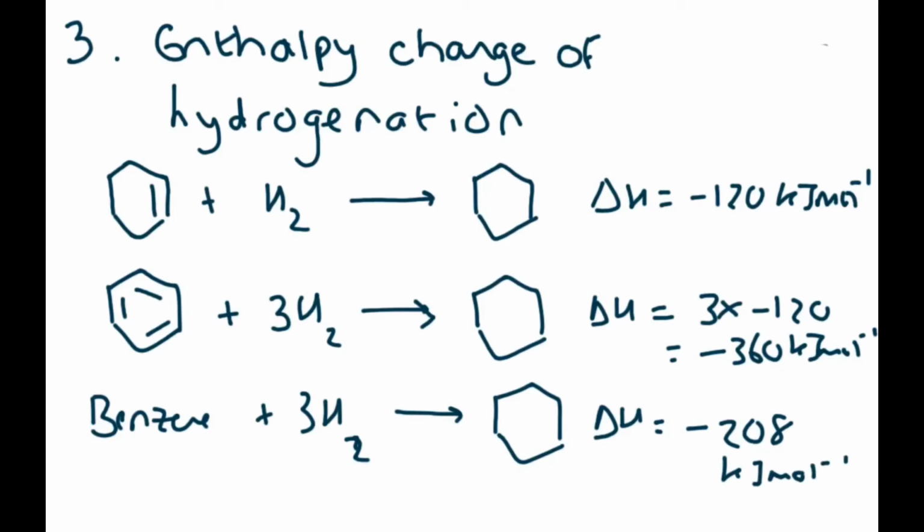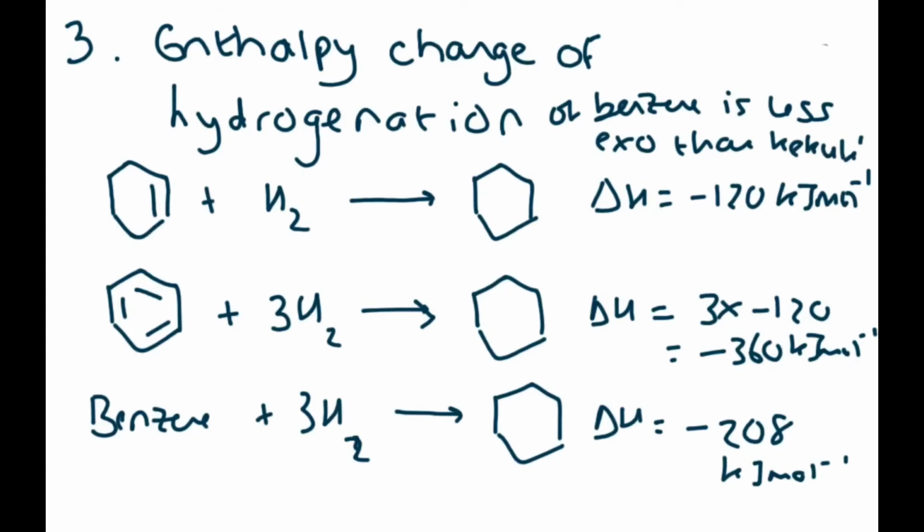You just need to know that the enthalpy change of hydrogenation of benzene is less exothermic, less negative than it should be, than Kekulé's model. Okay, it's less exothermic. But let's see if we can understand why. But you don't need it for an exam question.